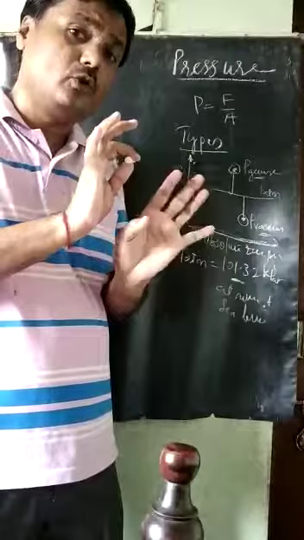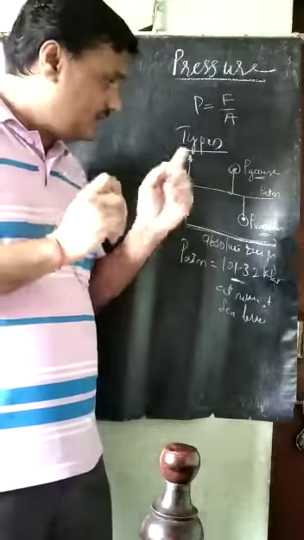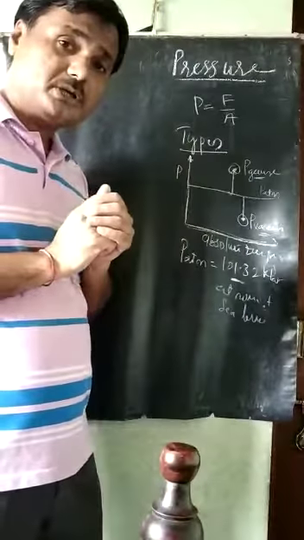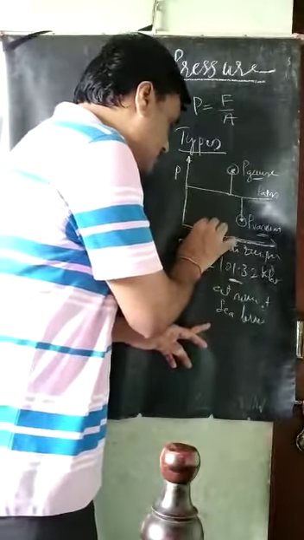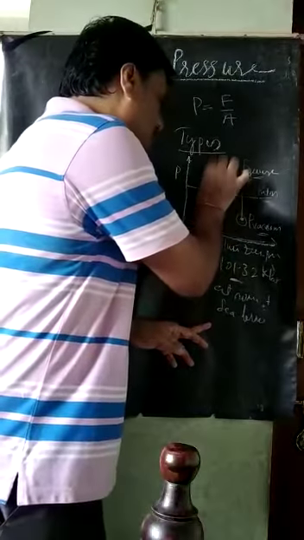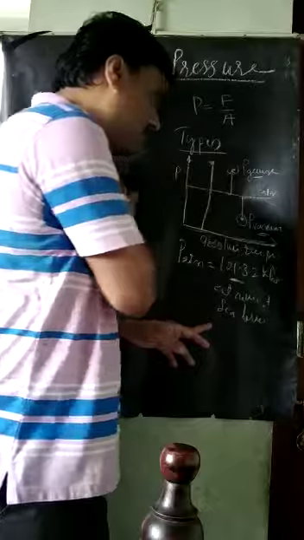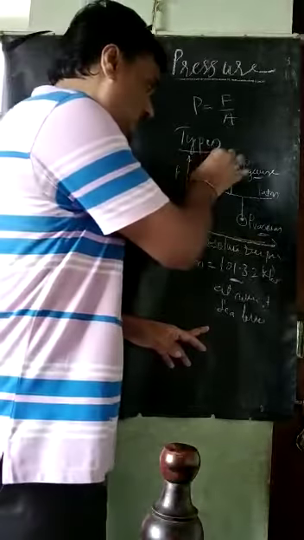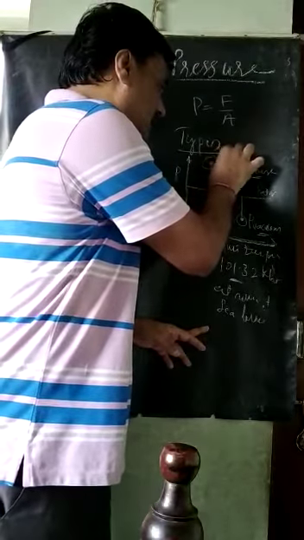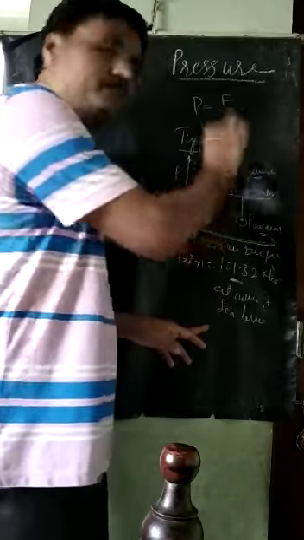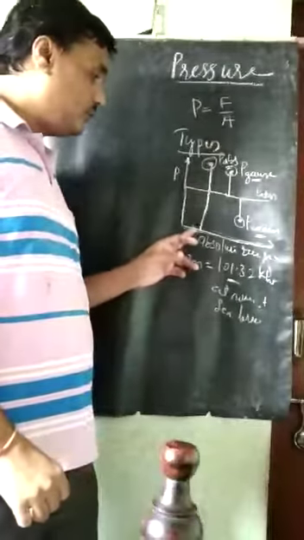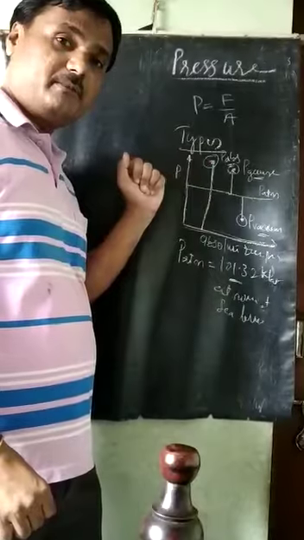If I measure the pressure from this absolute zero pressure, above the atmospheric pressure, then this pressure is called the absolute pressure.